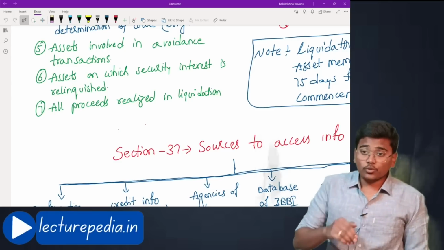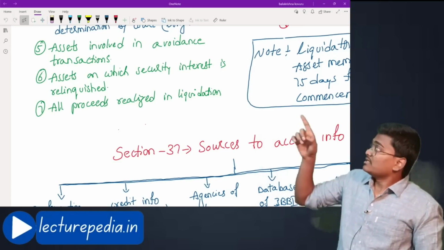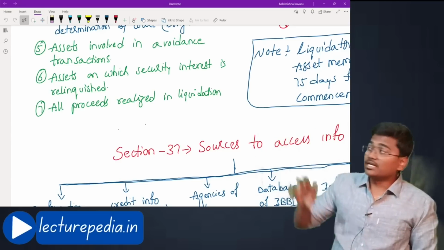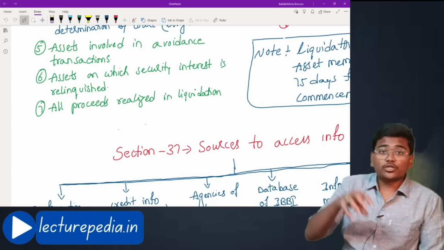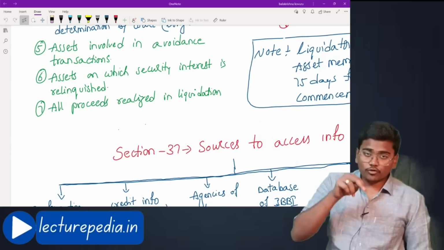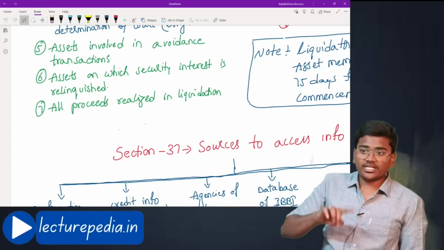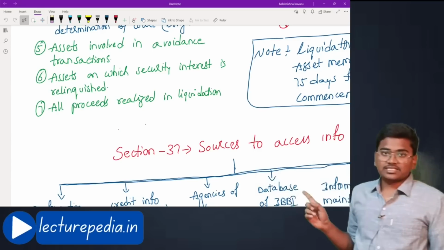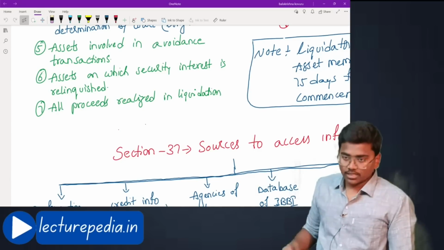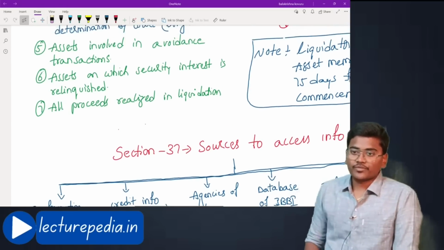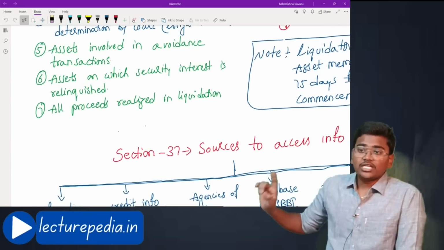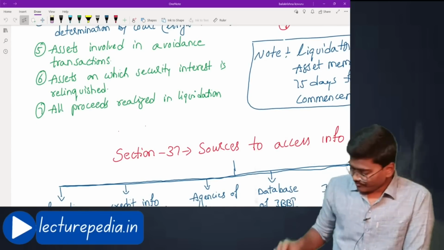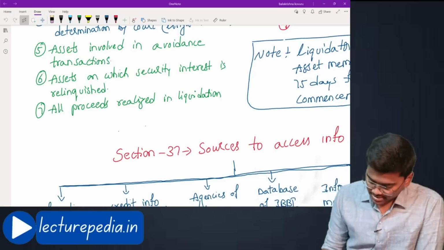Hope that is clear. Now in this case, in the first option, the secured creditor has relinquished his security interest on the asset. Now even such type of asset should also be included in the liquidation estate. If you understood this point, it is okay. Otherwise there is a separate section on this point that we will be discussing in the next coming video. Okay, at that time you can understand. Even such assets on which security interest is relinquished should also be included in this liquidation estate.